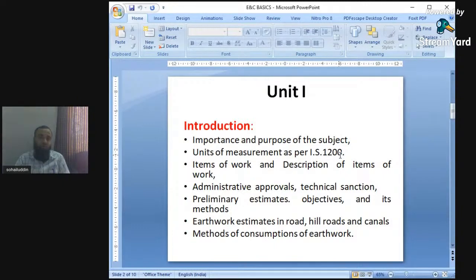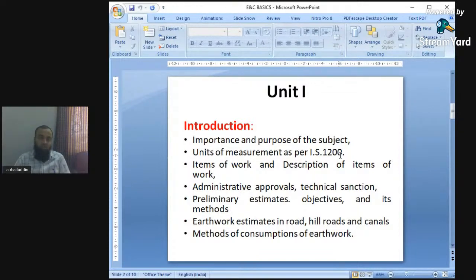We first have to find out the quantities, and after that we have to find out the market rate of the individual items. After finding the market rates, we can use that cost, and the cost of the construction work can be found.